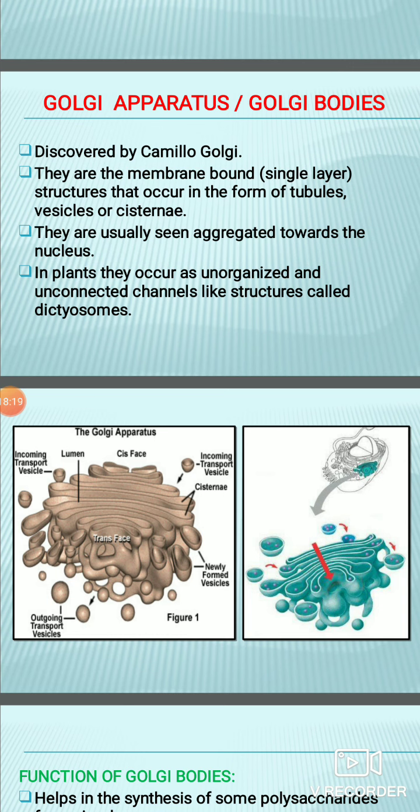They are generally present close to the endoplasmic reticulum. Whatever lipids, proteins or fats are synthesized by the endoplasmic reticulum are transported to the Golgi apparatus, where it acts as storage. They will modify those molecules and transport them to different regions of the cytoplasm. Not only the cytoplasm, they will also transport those proteins inside the nucleus whenever needed.